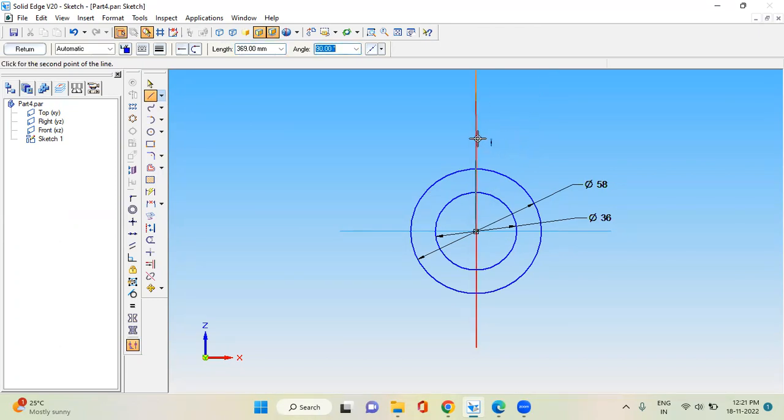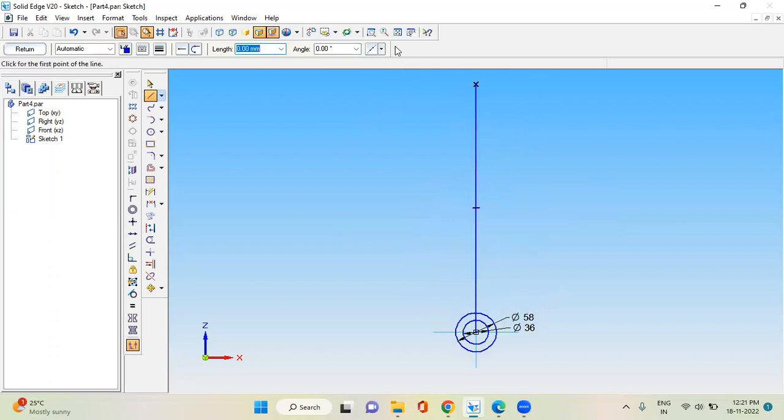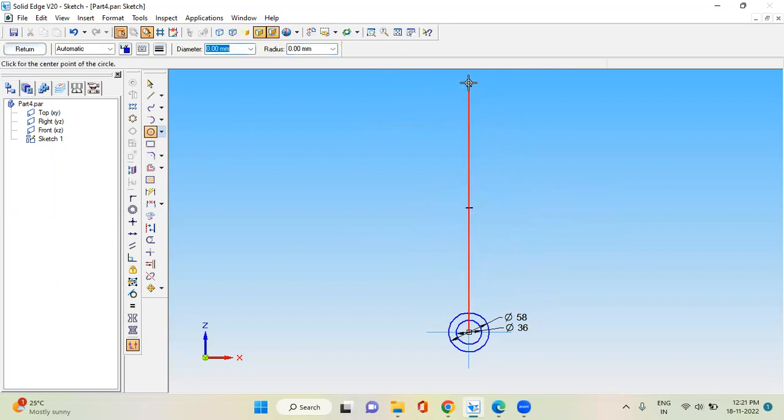Keep it vertical, then fix it. Now you can draw two concentric circles at the tip of this line, one with radius 33 and another with radius 22.